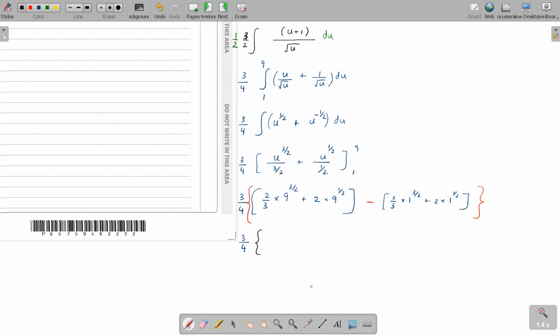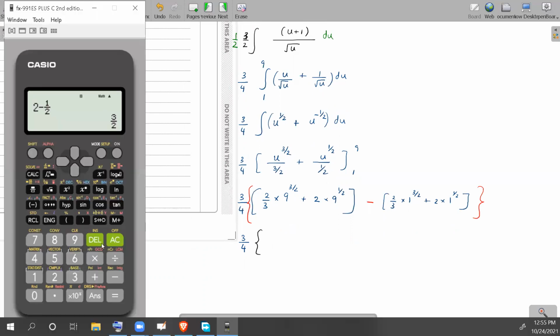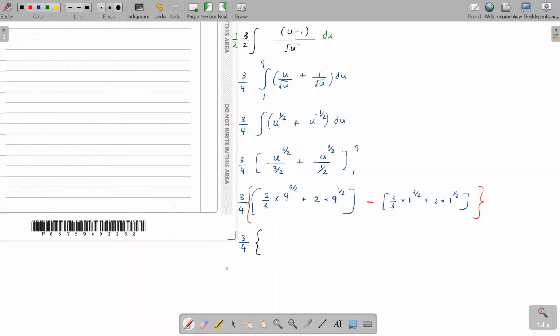Yeah, but get me this value here. How much is it? 2 over 3 into 9 to the power 3 over 2. Miss, I'm getting 64 over 3. For which one? The whole thing, miss. The whole thing: 2 over 3 into 9 to the power 3 over 2 plus 2 into 9 to the power half, right? This one is 24. You got that, right?